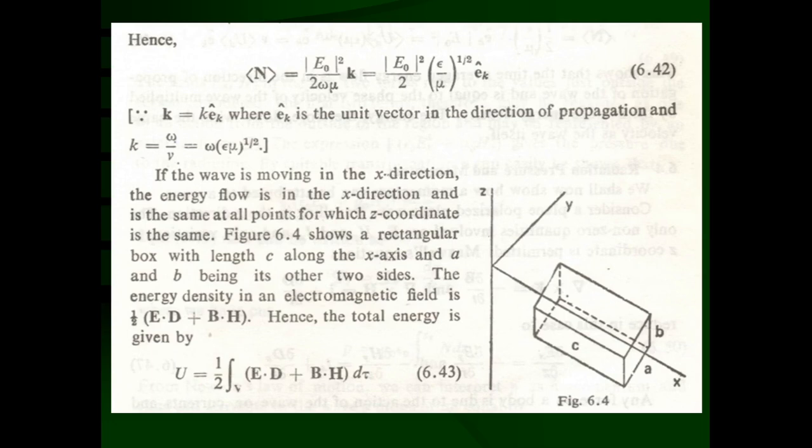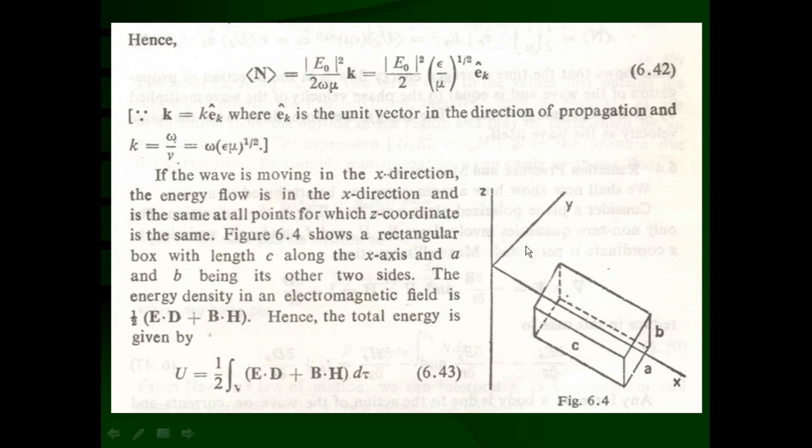Now we consider that electromagnetic waves are propagating in the x direction. That means the electric field and magnetic field are in a plane normal to the x direction, that is the YZ plane, as you can see in figure 6.4. Electromagnetic waves are propagating along the x direction.